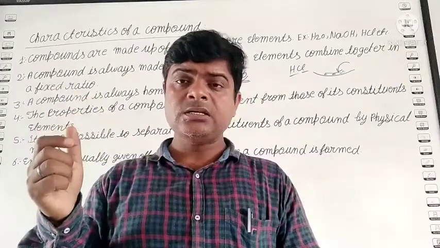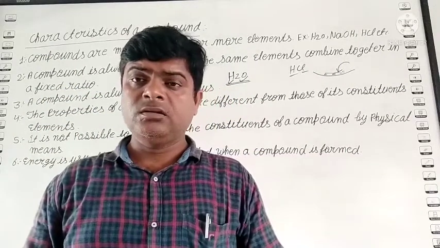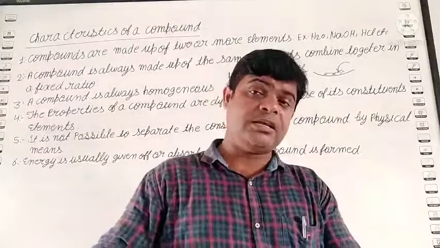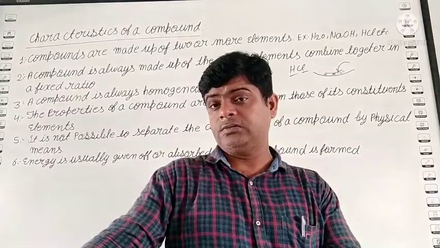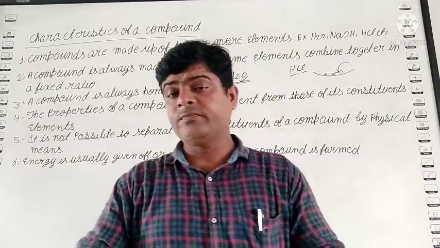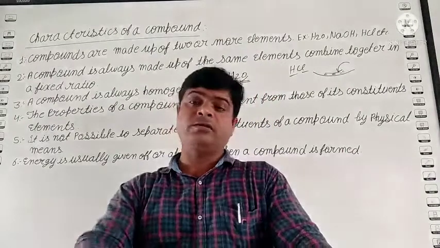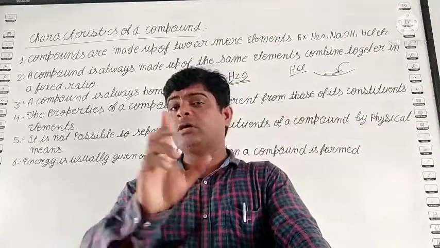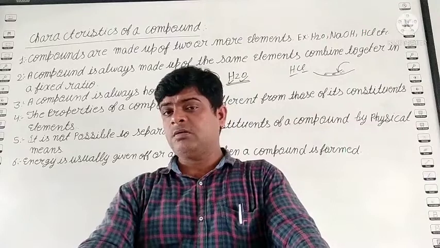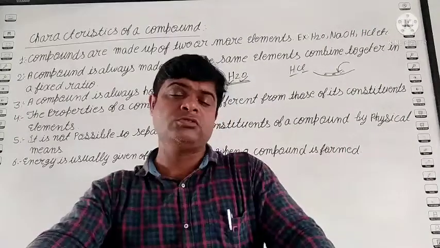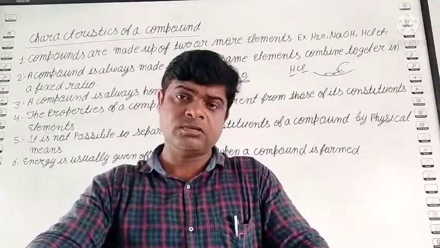Can we separate like this? No, we cannot separate. Similarly, like hydrochloric acid, like sodium chloride: sodium and chlorine, both are poisons. But when they become mixed together to form sodium chloride, such salt is used in our food. Clear?